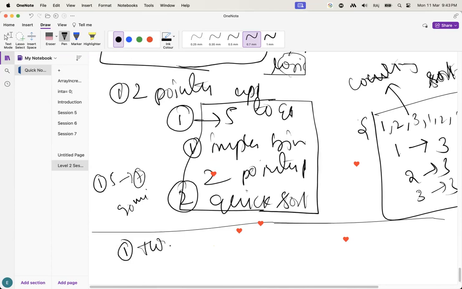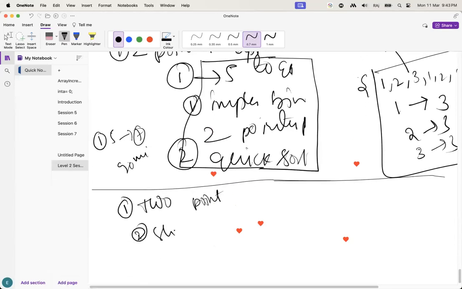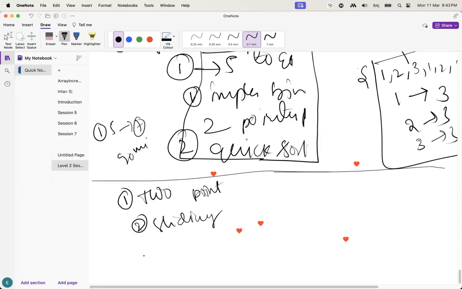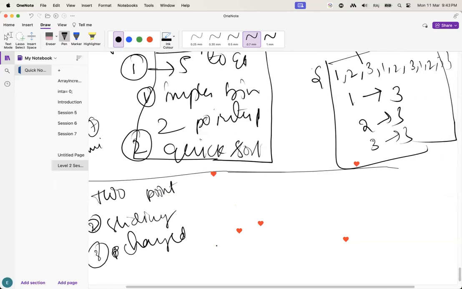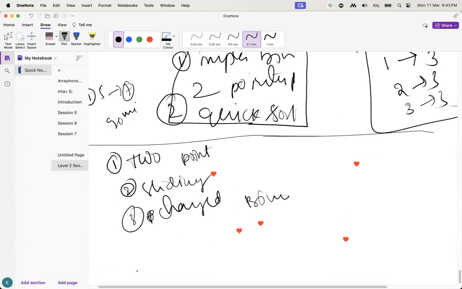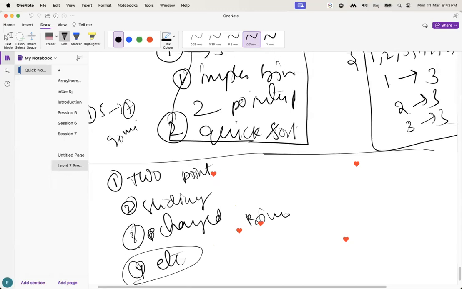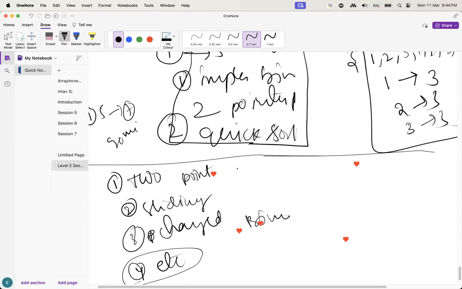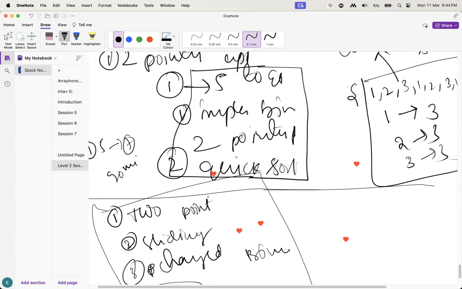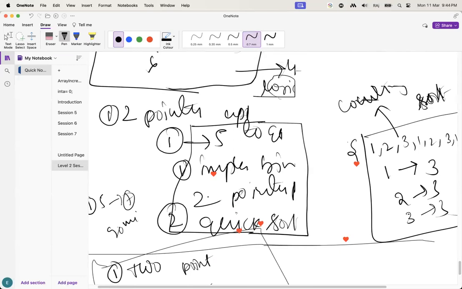First, I am going to explain about two pointers. Then I am going to explain sliding window techniques, then binary search related questions. There are a lot of things also there. These patterns I am going to explain from tomorrow onwards. So today's basics are very important, guys. Based on those basics only, we are going to explain other questions.